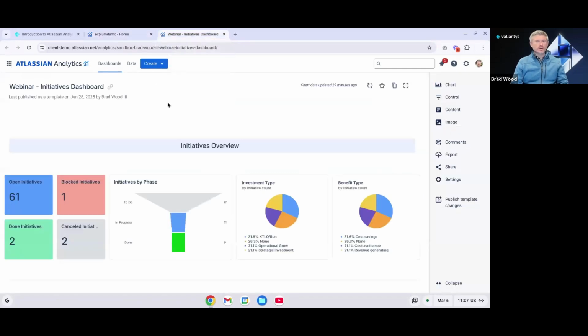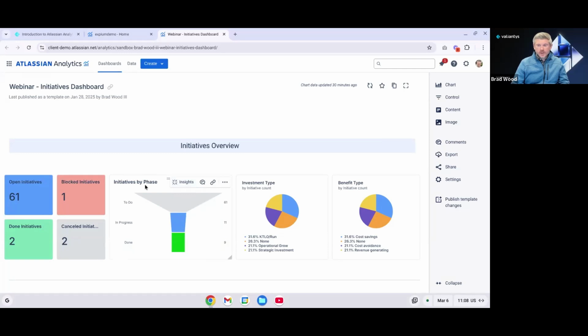We're going to start with our initiatives dashboard. And the goal here is to take a high-level look at all of the initiatives within our organization, useful for executives who need that 10,000-foot view of the big picture items within the organization and the data related to them. In our first section here, our initiatives overview, we see several different charts. We see open initiatives, blocked initiatives, done, and canceled. So just a simple count of the initiatives that meet that criteria.